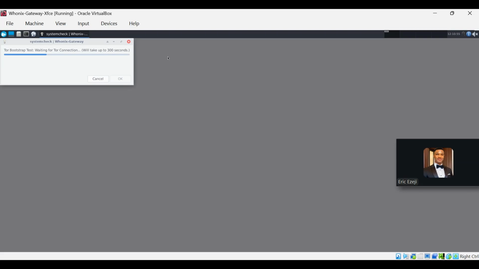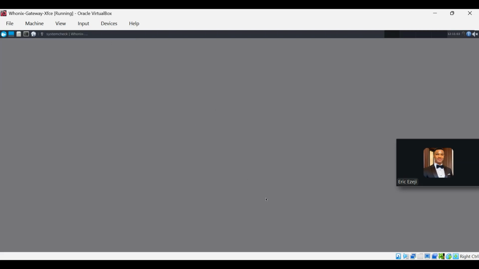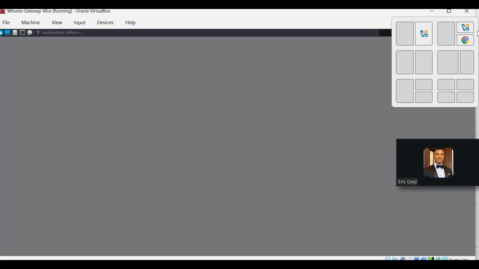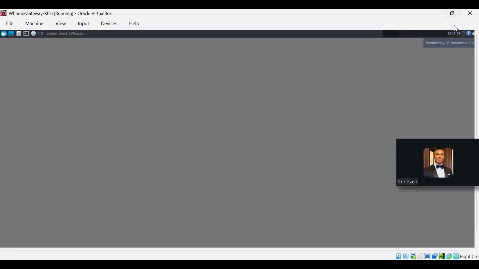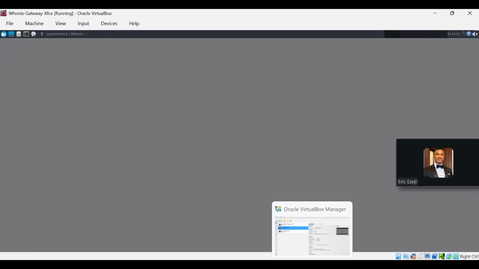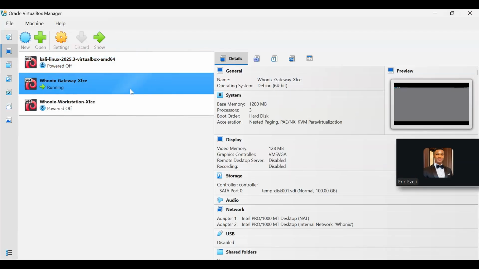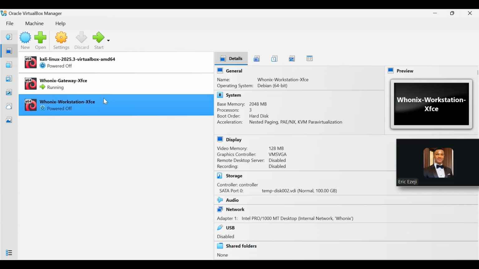Okay, guys, while this one is loading, I don't think I can wait for it, so let's just minimize it. Let me enlarge this. Let's go and power our workstation. You go to the workstation and you power it.